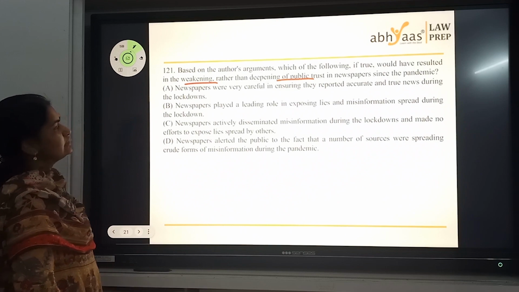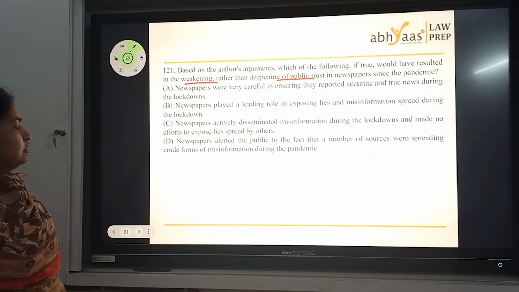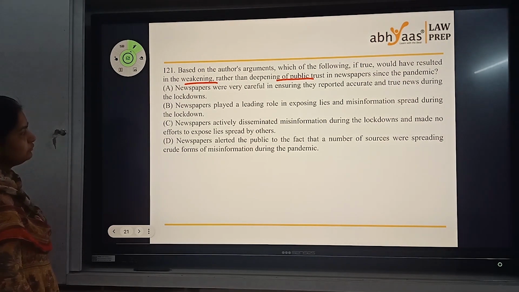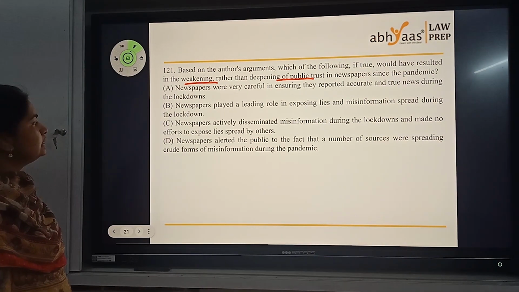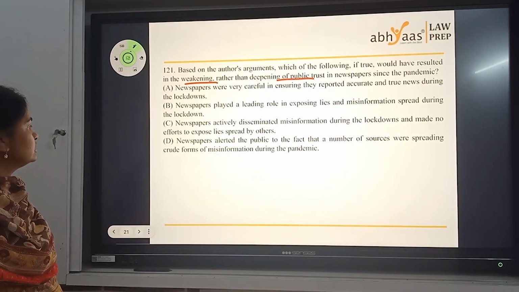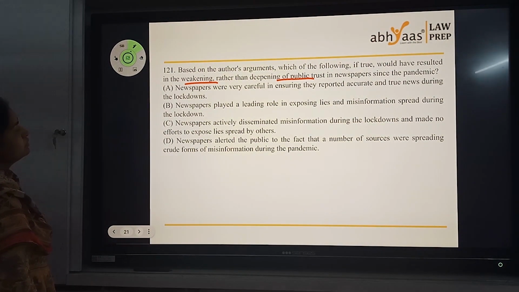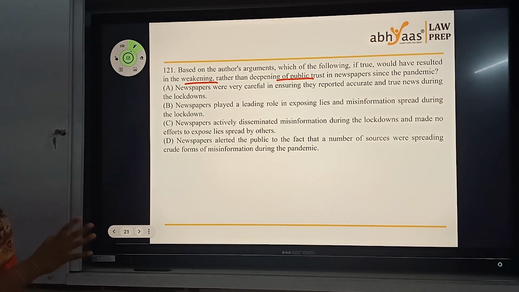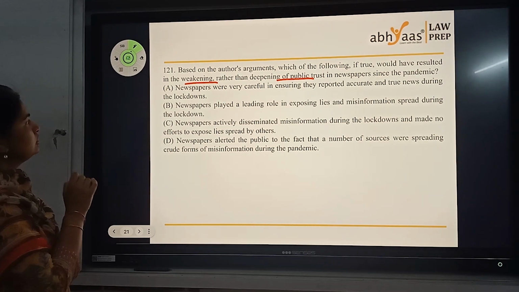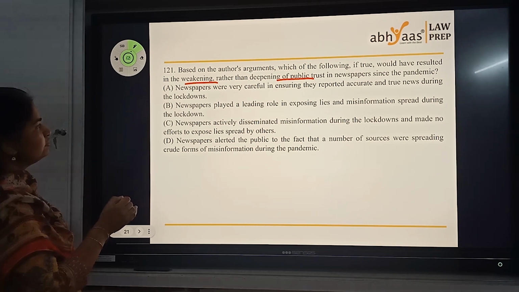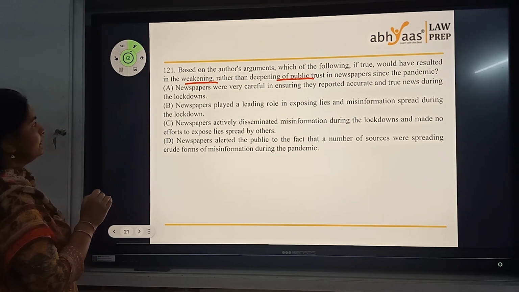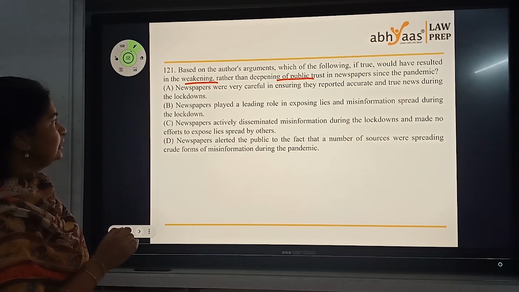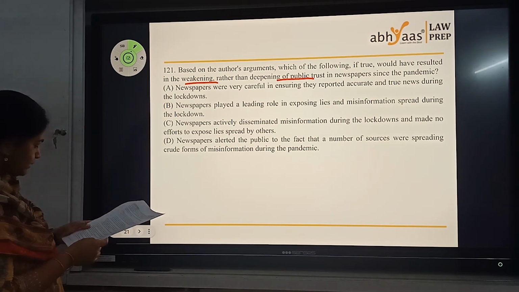Newspapers actively disseminated misinformation during lockdowns and made no efforts to expose the lies. Newspapers alerted the public to the fact that a number of sources were spreading crude forms of misinformation during the pandemic. So let's see the question once again quickly. Based on the author's arguments, which of the following, if true, would have resulted in weakening rather than deepening of the trust in newspapers since the pandemic?